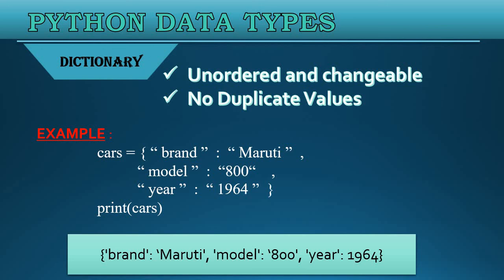That means brand is the key and Maruti is the value. Second is model colon 800. Here model is the key and 800 is the value. The last is year colon 1964. Here year is the key and 1964 is the value. So always remember that in a dictionary we will provide key value pairs.